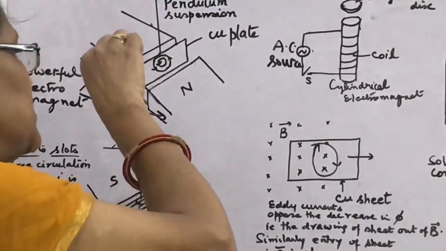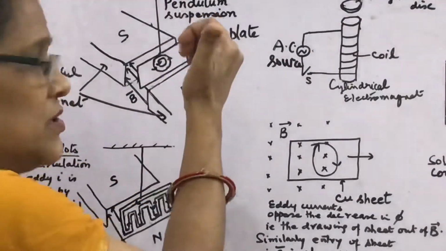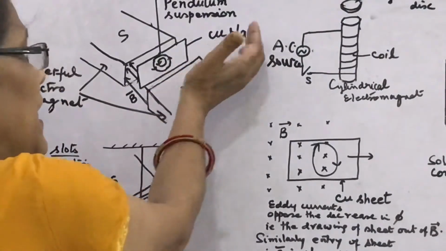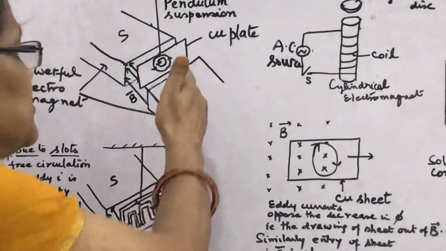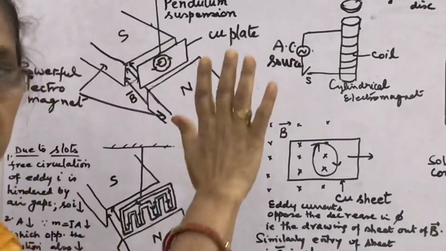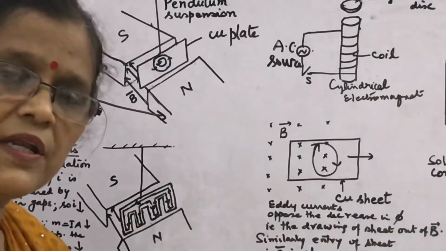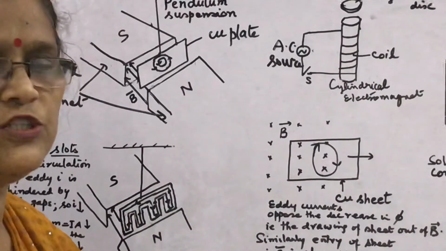Clockwise means south pole, anti-clockwise means north pole. Since the plate swings in towards the north pole, anti-clockwise is the direction of the eddy currents produced, so that north and north may repel. So these eddy currents are also induced currents, and they are produced as per Lenz's rule.